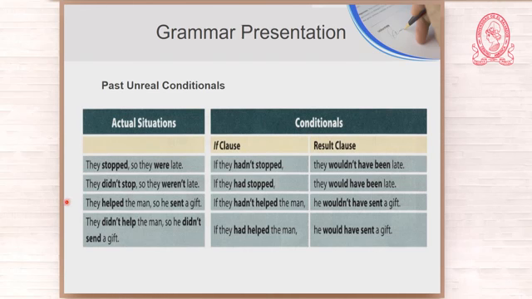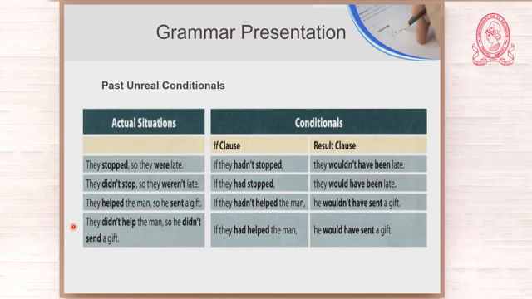Now let us look at the third example. They helped the man, so he sent a gift. That is what happened. That is the actual situation, in the past, of course. Now, let us imagine things. If they hadn't helped the man, he wouldn't have sent a gift. It is just my imagination. What happened is that they helped, and they received a gift sent by the man. But in my imagination, I start to say, if they hadn't helped the man, he wouldn't have sent a gift. And the last one, the true thing is that they didn't help the man.